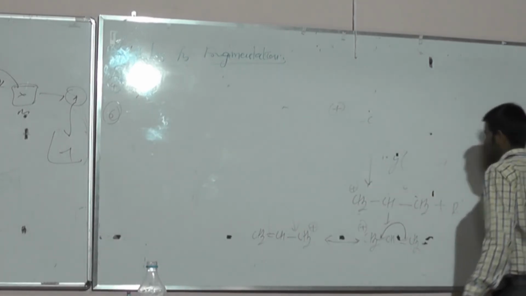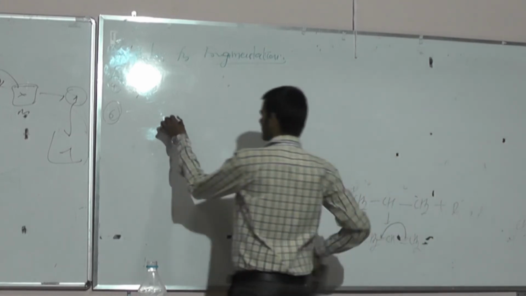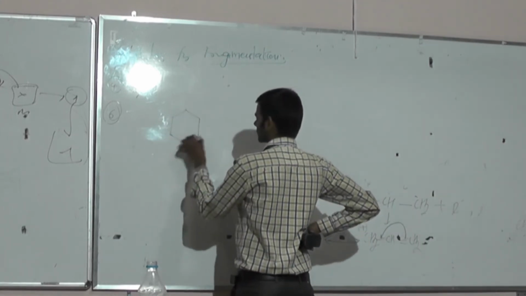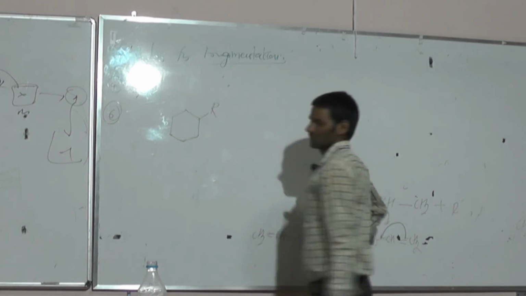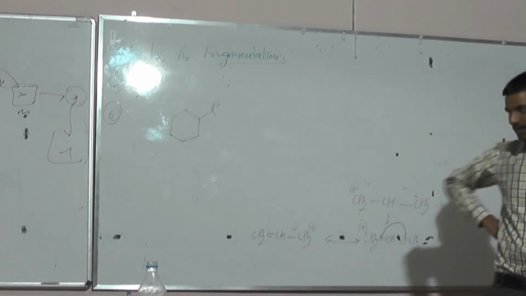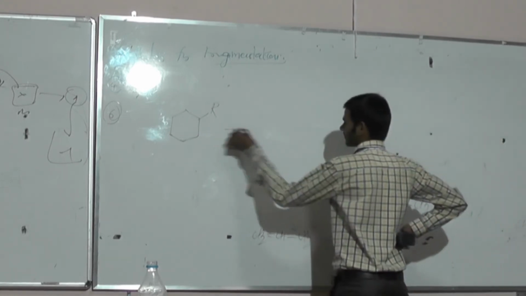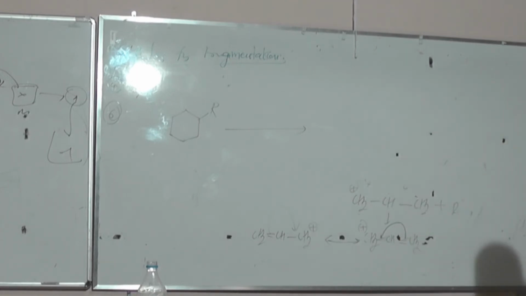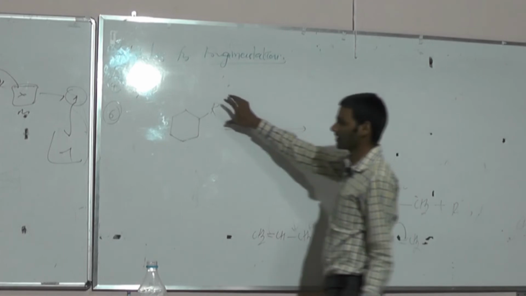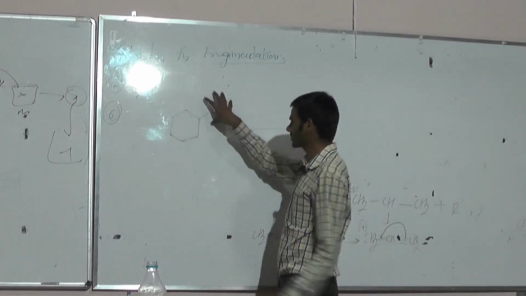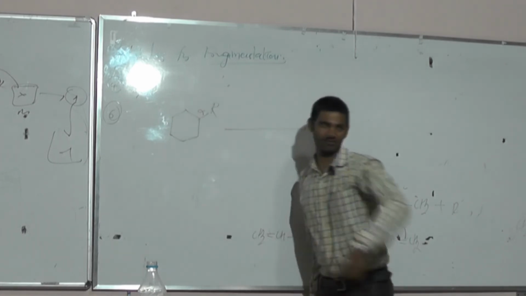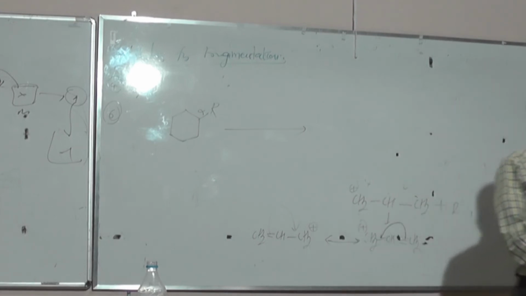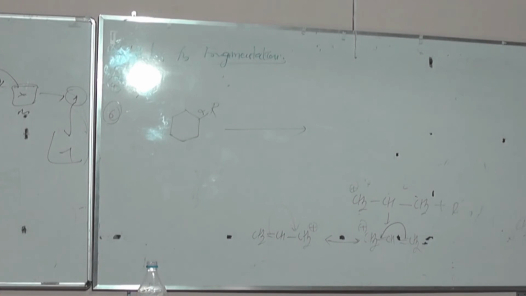The next one is simple cyclic saturated compounds. Simple cyclic saturated compounds tend to lose the alkyl group at the alpha position. This is a cyclic compound with a substitution, and this one is alpha. It means cleavage in the cyclic saturated compound occurs at the alpha position.